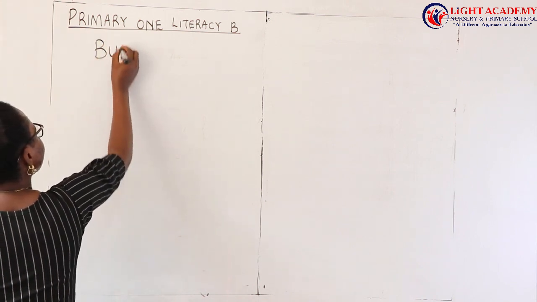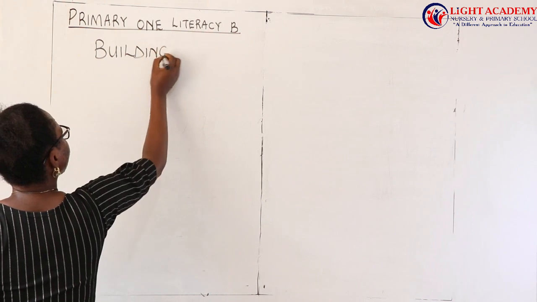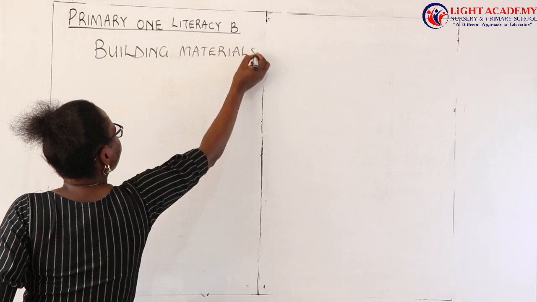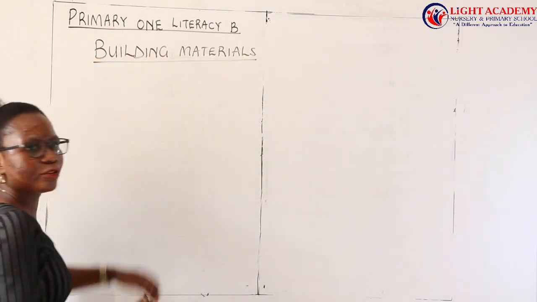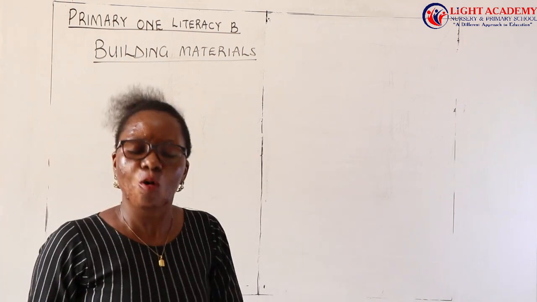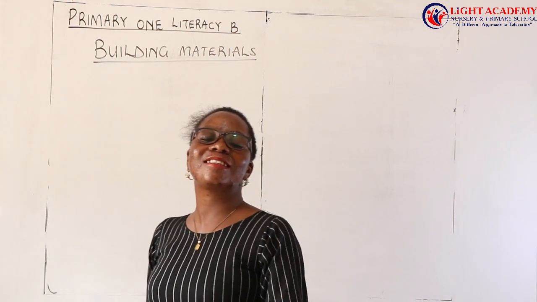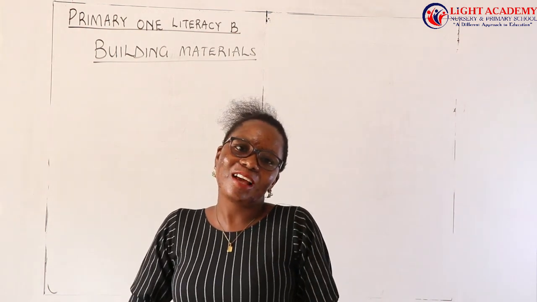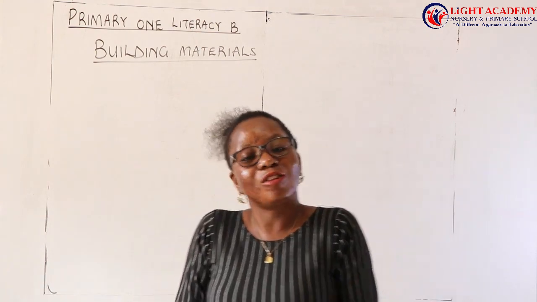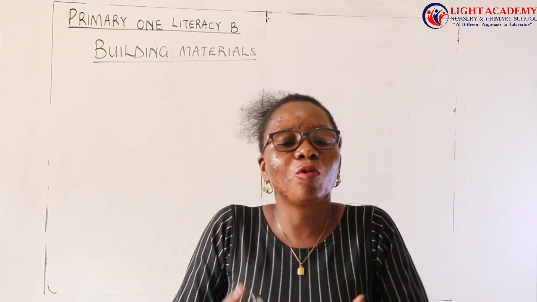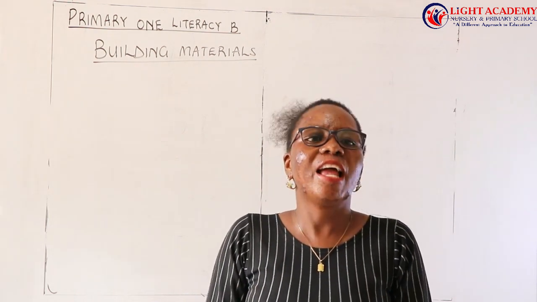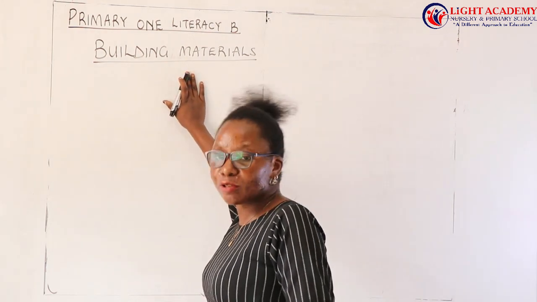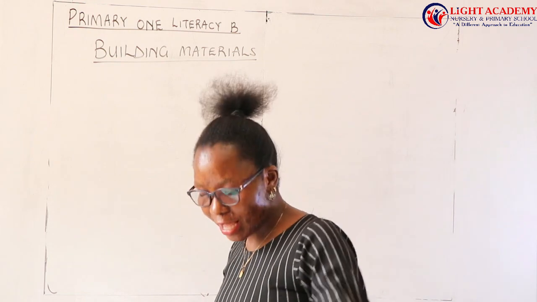So we are looking at the building materials. When you look at this word here, building materials, and I ask you a question, what are building materials? These are the things we use to build houses. Even if it is a temporary house, even if it is a permanent house, it depends on your cash. It depends on your wish, what you want to build. But what I know, everyone would wish to build a permanent house. So these are the materials that we use to build a house.